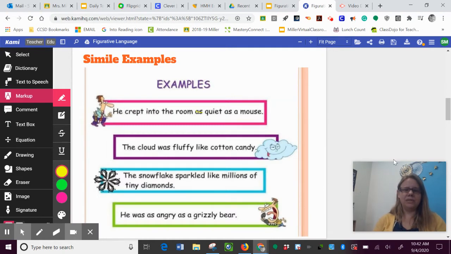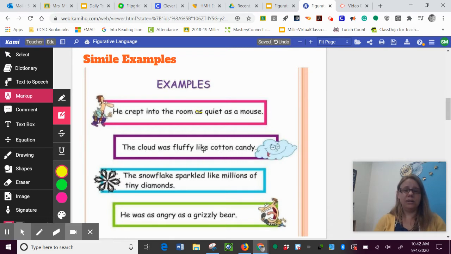Here are some examples of similes, and let's look at how they use the words like or as. This first one says, he crept into the room as quiet as a mouse. Do you see how he uses the word as? The cloud was fluffy like cotton candy.